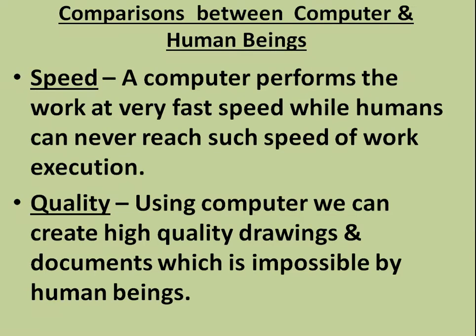Now, what are the comparisons between computer and human beings? The number one is speed. A computer performs the work at very fast speed while human can never reach such speed of work execution. Another point is quality. Using computer, we can create high quality drawings and documents which is impossible by human beings. So these two are the characteristics or the comparisons we can say between the computers and the human beings. Now let's continue the topic.